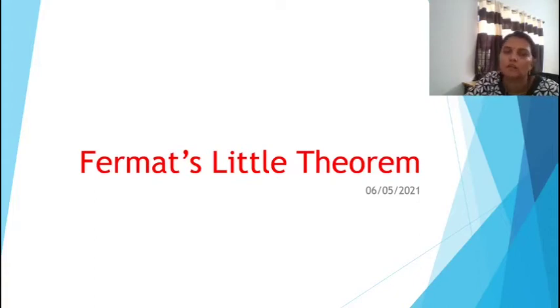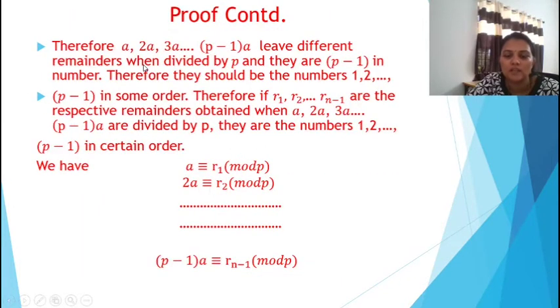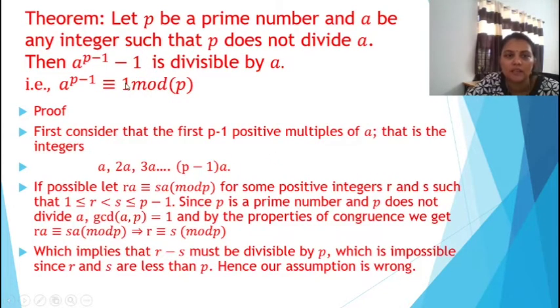Good afternoon all. Today's topic is Fermat's little theorem. The statement of the theorem is: let P be a prime number and A be any integer such that P does not divide A. Then A raised to P minus 1 is congruent to 1 mod P. This is the statement of the theorem.